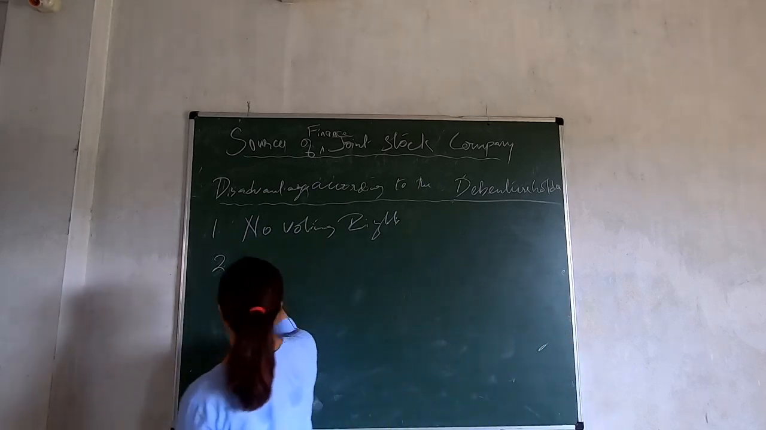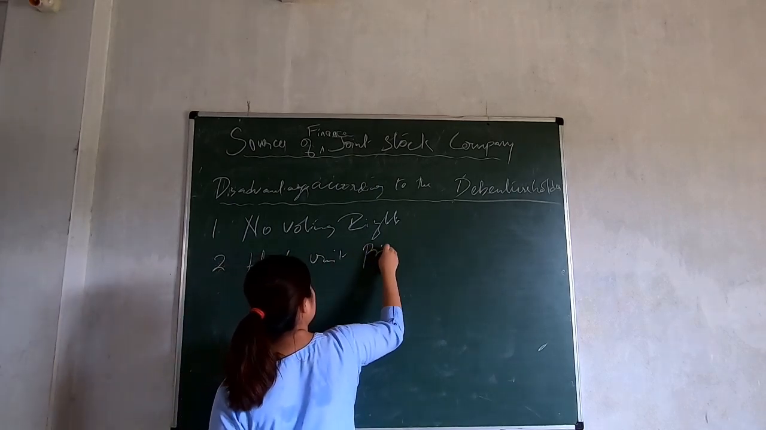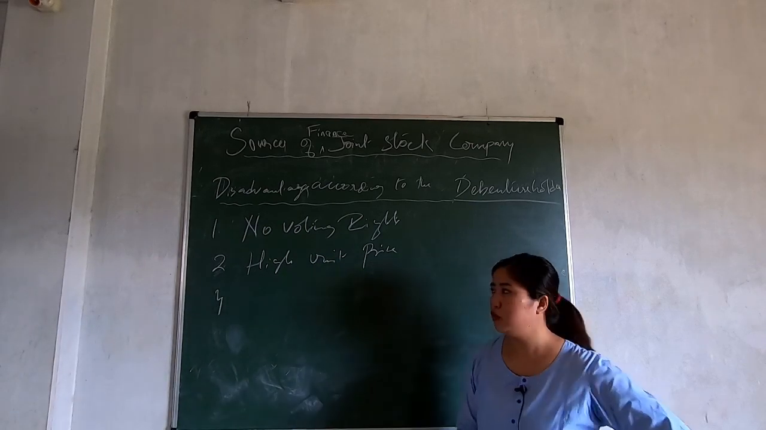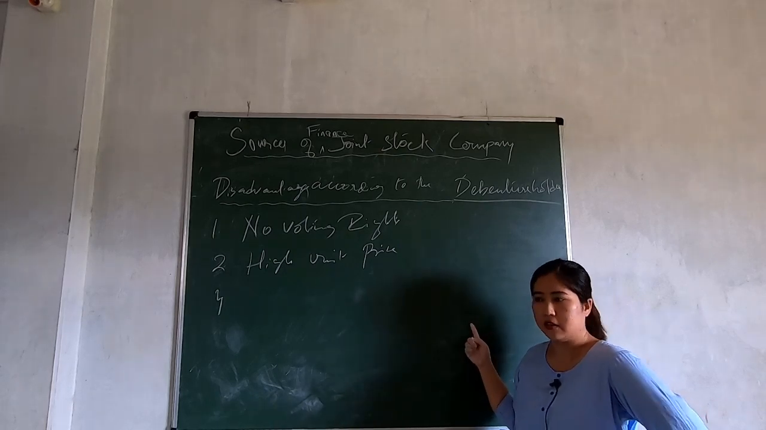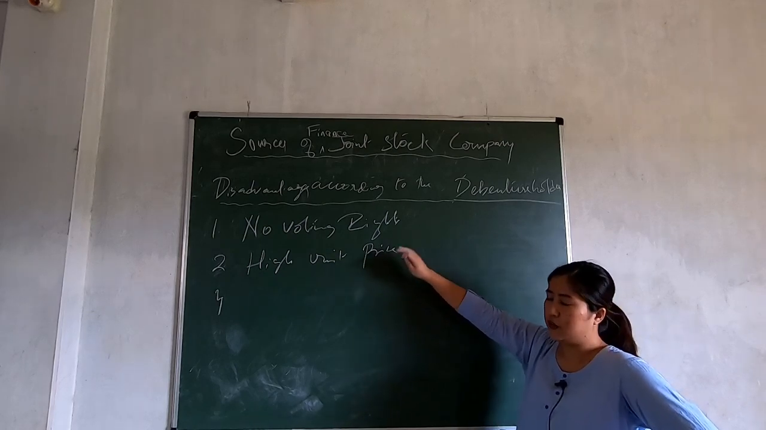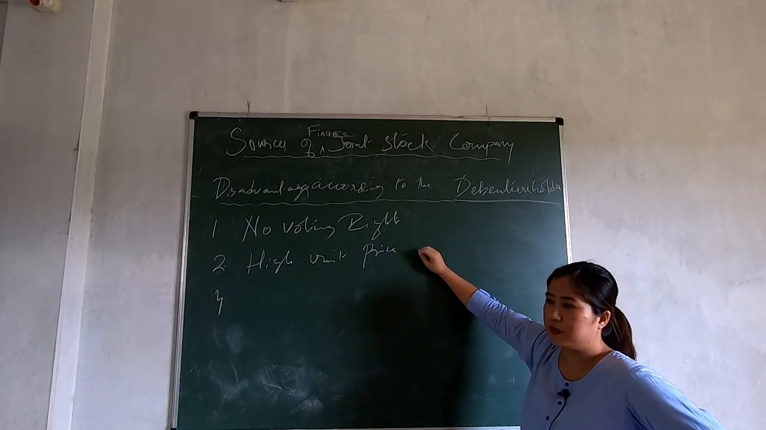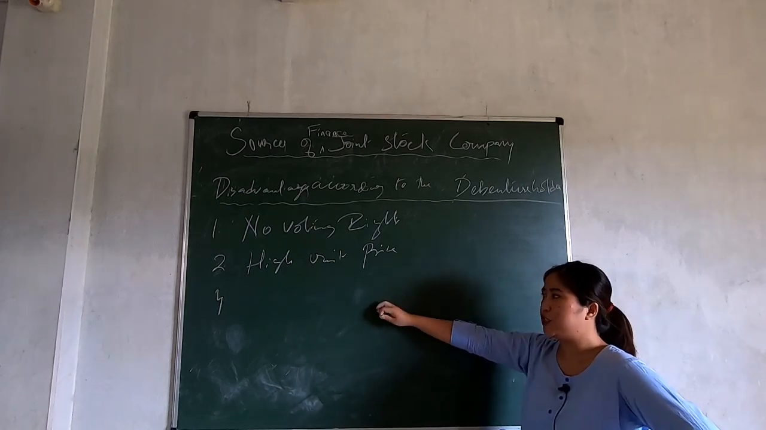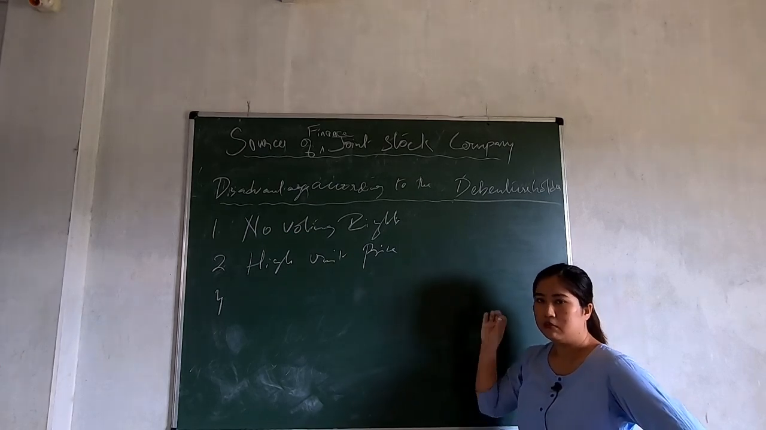Next, high unit price. To buy a debenture is more costly. One unit of debenture is high, so it is costlier than a share. So for a person who is a low investor, who wants to invest but doesn't have much money, cannot buy a debenture because the unit price is high. That's why everyone cannot easily buy a debenture.